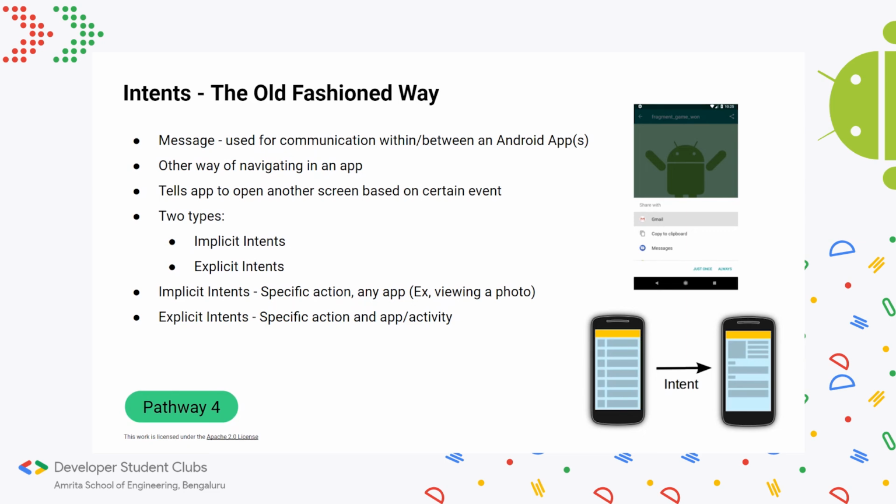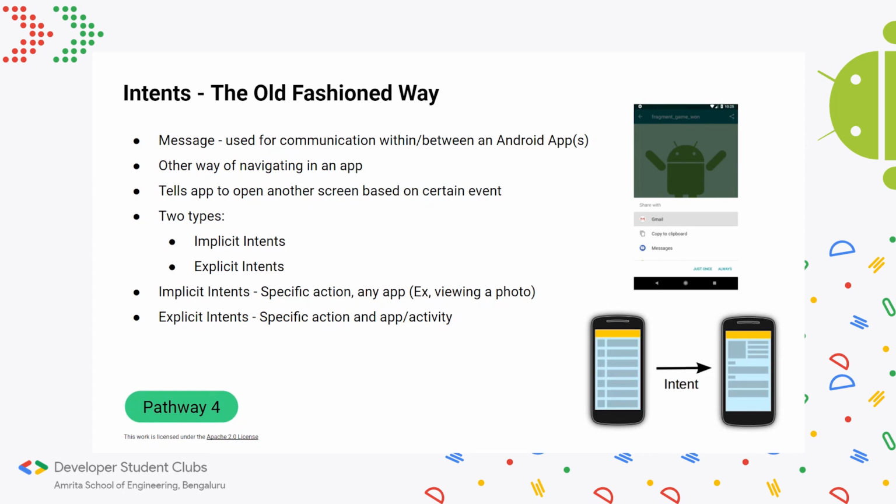Basically, you can think of intents as a message that is used for communication within one Android app, or between multiple Android apps, as we'll see soon. In the case of the Trivia app, once we hit the play button, we use the nav controller to activate an action and go to the next fragment.